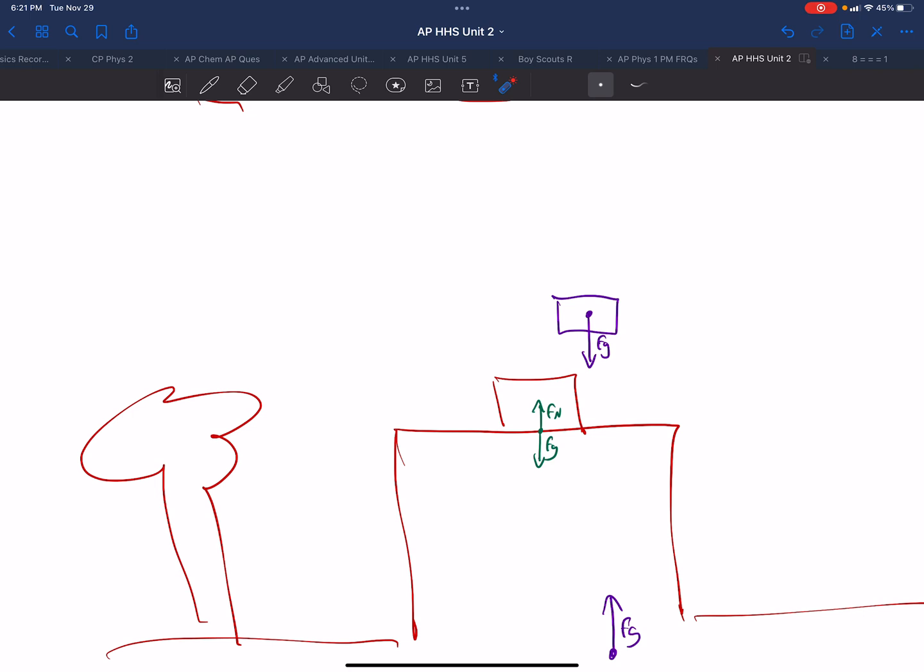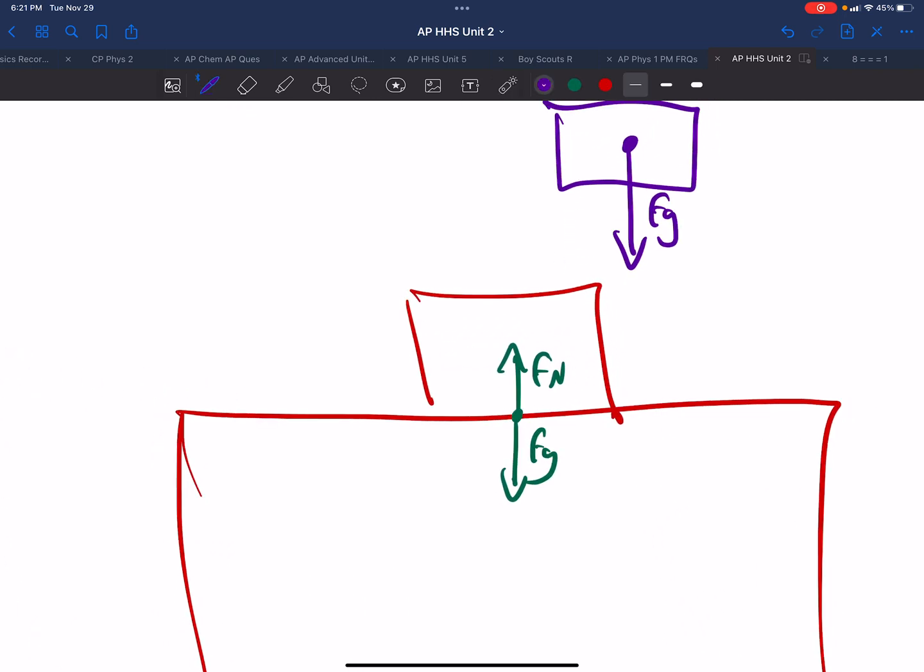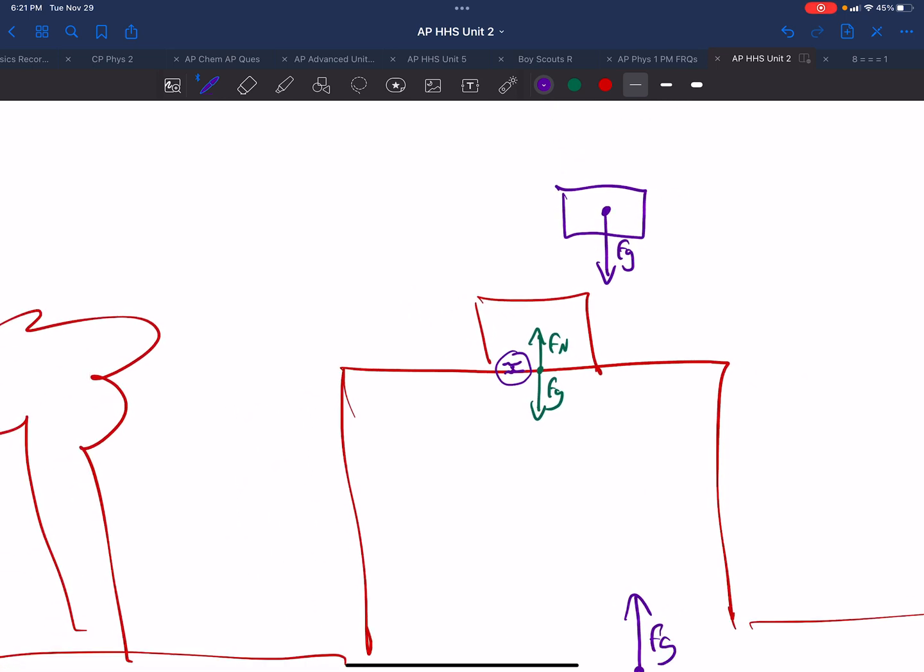It's not moving when it's sitting on the table because there is actually another pair of forces here, and it has to do with the electrons on the bottom of the block and the electrons on the top of the table repelling each other. So these two are equal and opposite, the electrostatic repulsive forces between the electrons of the book and the table. That is actually another action-reaction pair. But the fundamental action-reaction pair is the mutual attraction of gravity, the force of the Earth on the block and the force of the block on the Earth.